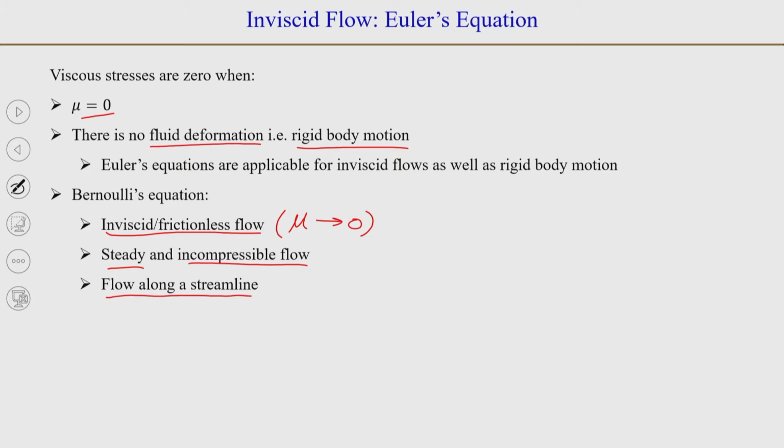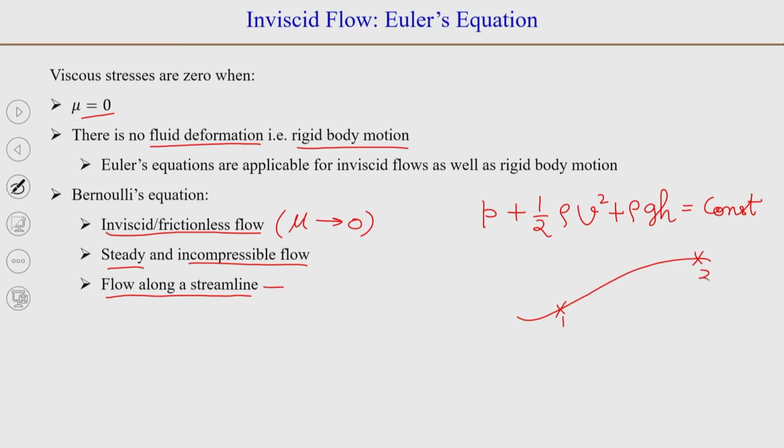So, we can use the Bernoulli's equation P plus half rho V squared plus rho g h is equal to constant only when the flow is happening along a streamline. So, if we have a streamline, we could use Bernoulli's equation between point 1 and point 2.